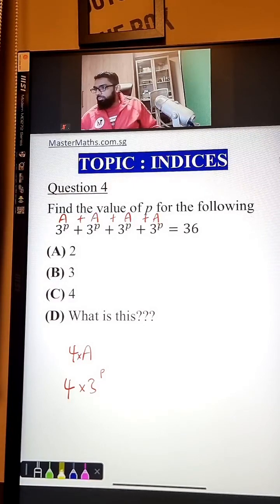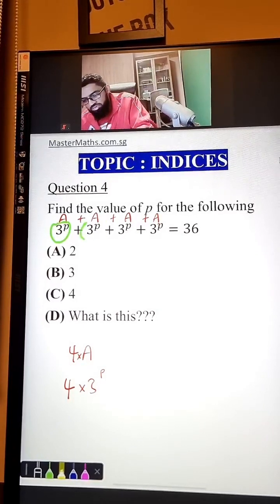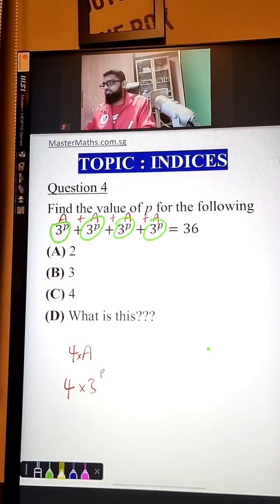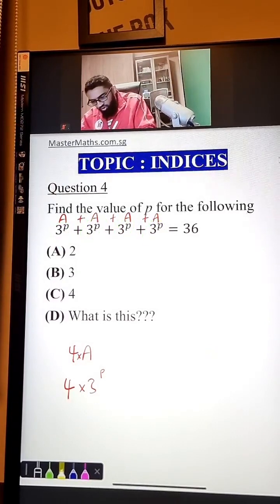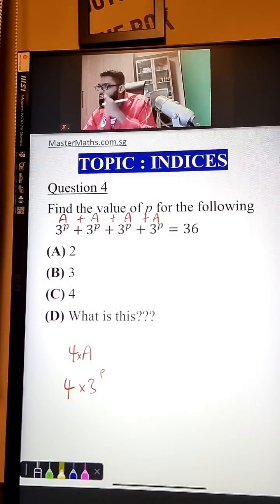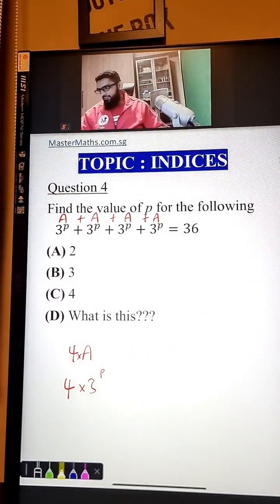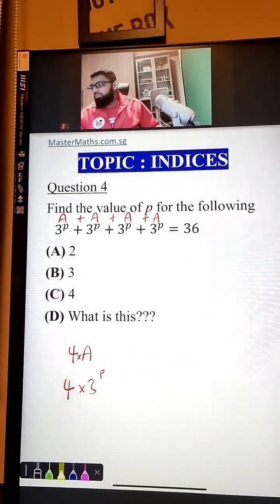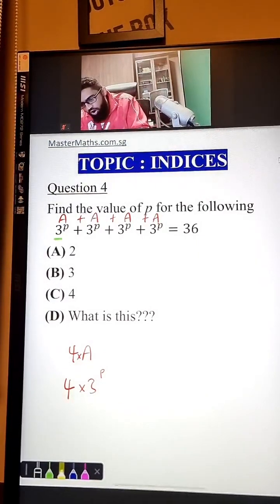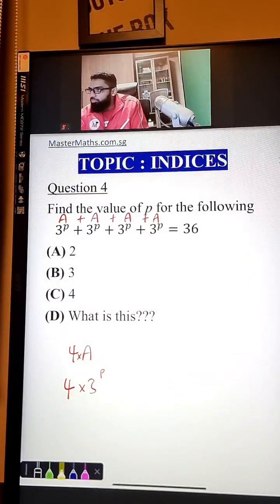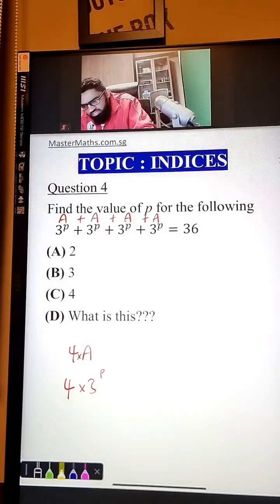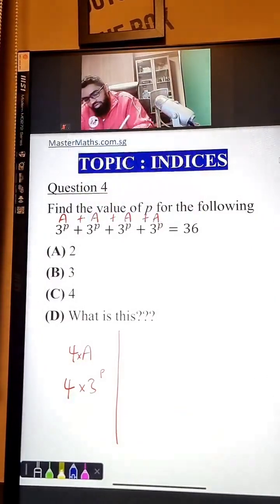Instead of saying 3 to the power of P, don't panic, because it's all the same. How many of the same do you have? You have 4 of the same thing. Remember in primary school, when you used to learn math, your teacher said the word "of" means times. No problem. 4 of the same thing, 4 of A, 4 of 3 to the power of P. Are you all okay? So this left hand side, basically I can change it to 4 times 3 to the power of P. That's all I'm trying to say here.